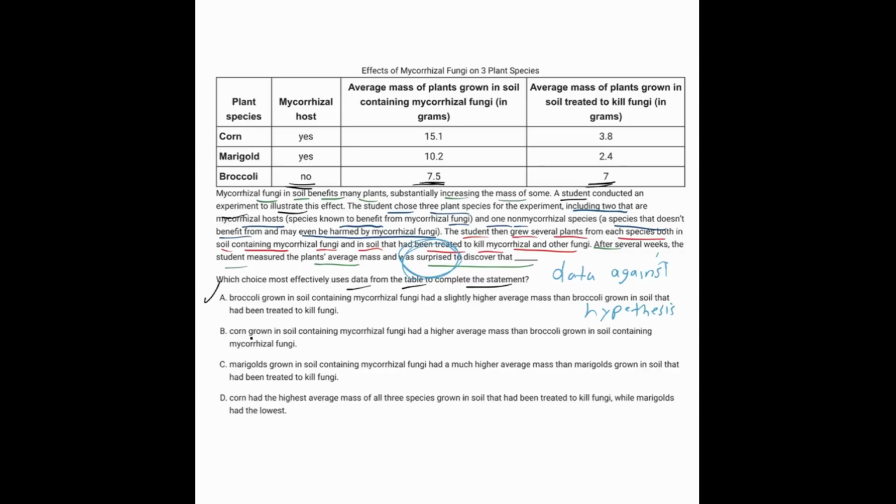B, corn grown in soil containing the fungi had a higher average mass than broccoli grown in soil containing the fungi. Well, that wouldn't be surprising because the corn is said to be a host, but the broccoli is not. So the corn should be benefiting more. C, marigolds grown in soil containing the fungi had a higher average mass than marigolds grown in soil that had been treated to kill the fungi. Once again, that's not a surprise either because the marigold is a host, whereas the broccoli is not.